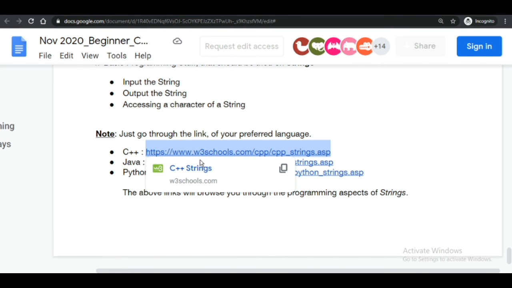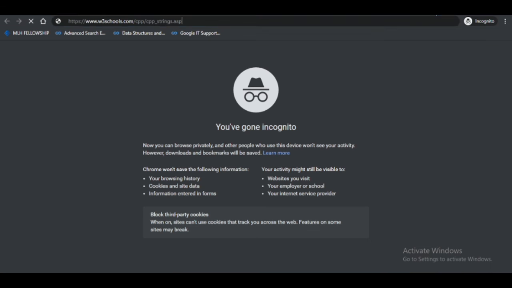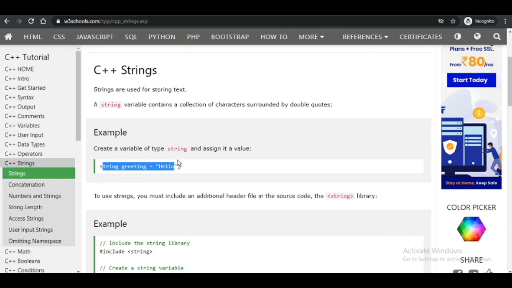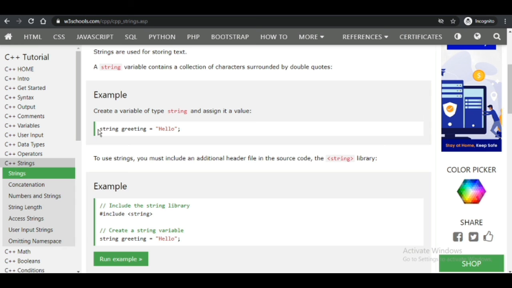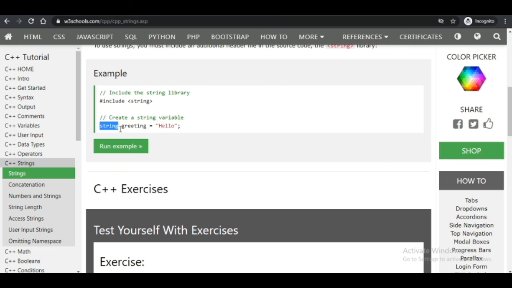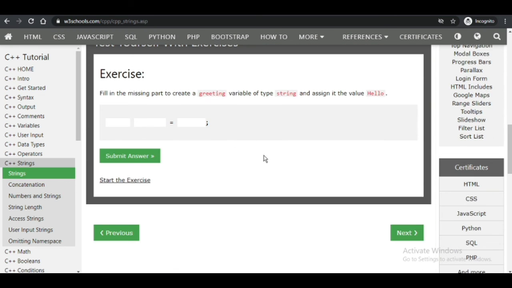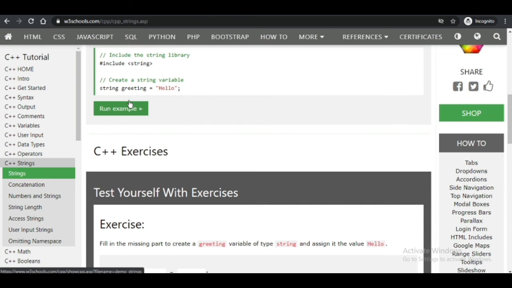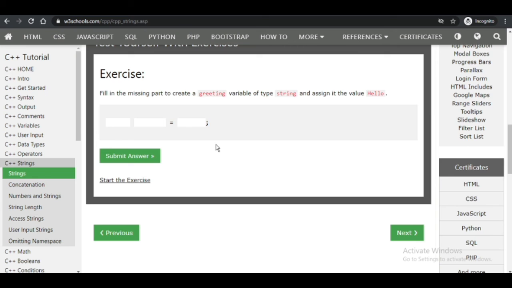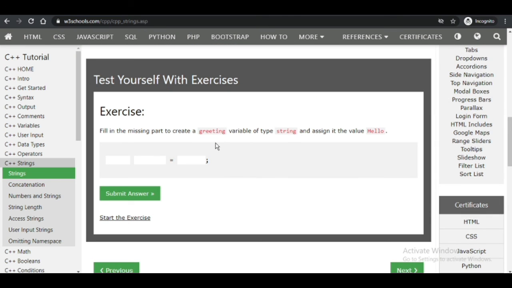Let us see C++ also. For people who are thinking of learning C++, this is very simple. String hello. Actually this is new in C++. In the previous version we only wrote char. The string keyword came lately, but it's all great. We can write string greeting equals hello. That would be the answer. Do these short exercises. The more you indulge yourself in these kinds of things, the more you understand.